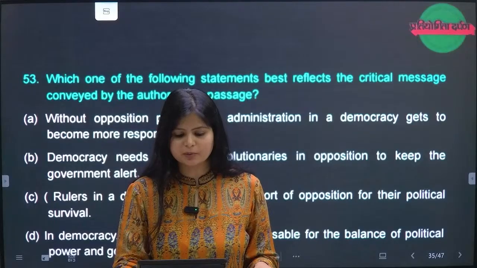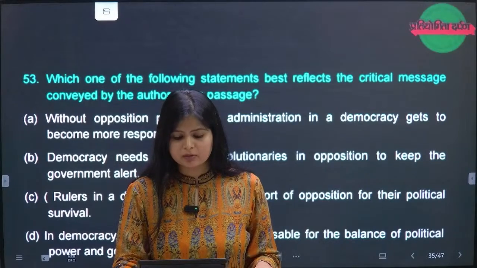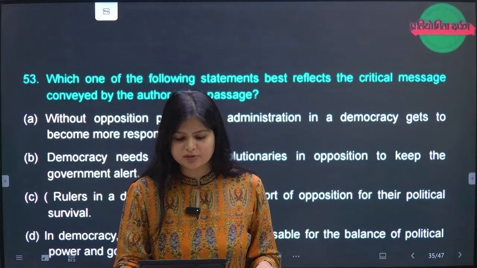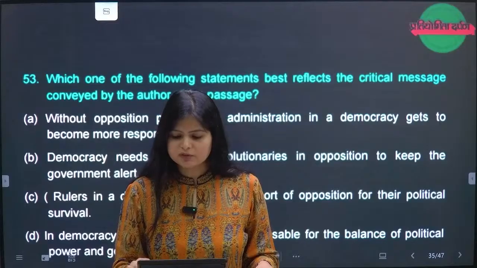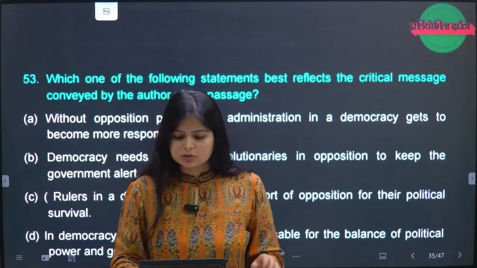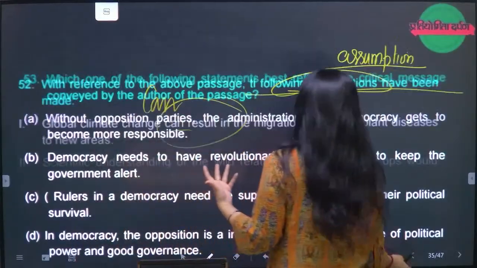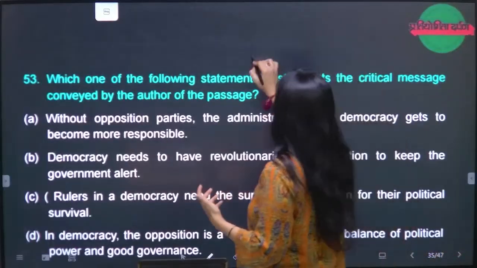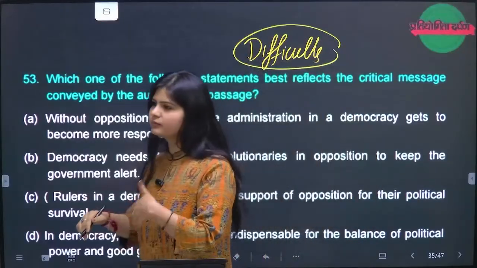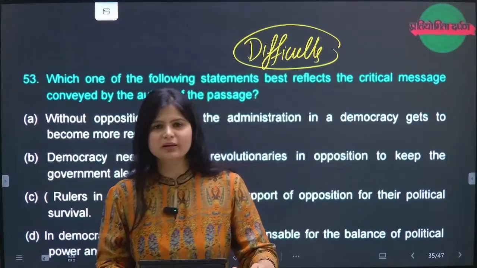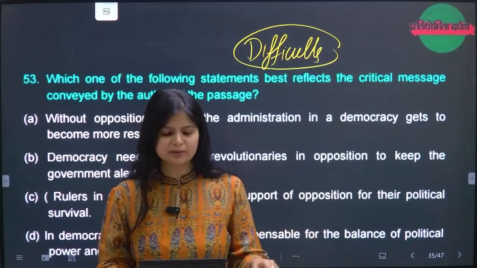The national unity of free people depends upon a sufficiently even balance of political power to make it practicable for the administration to be firm and for the opposition to be critical and reconcilable, right? So which of the following statements best reflects this? So basically, this is a difficult passage. Look at these statements, look at how the words have been jumbled up. Only people who are very good at reading can understand this passage, because this is very, very confusing, right? I'll categorize this as a very, very difficult passage.